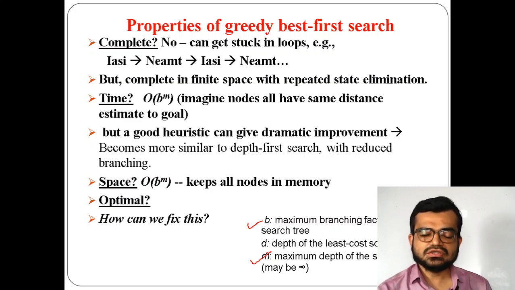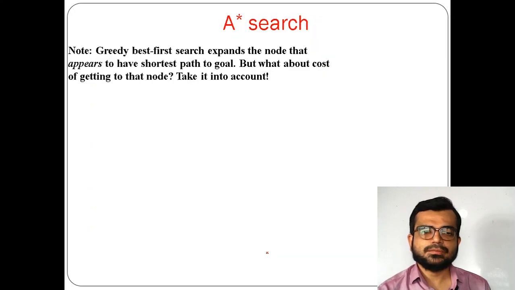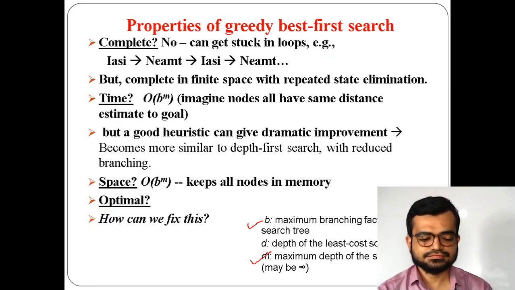So this is the problem, and we have to fix these problems through the next approach, A star search. Thank you.